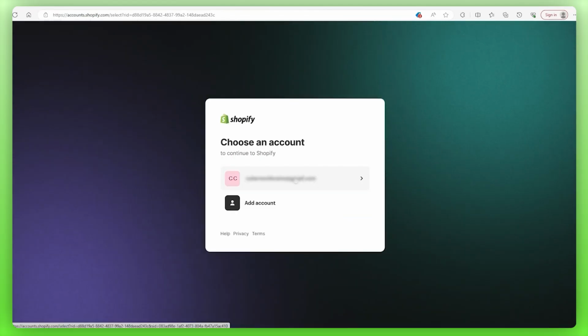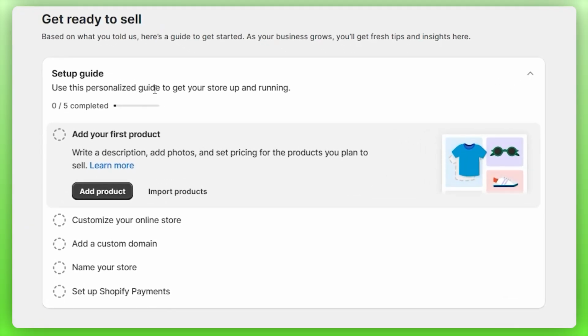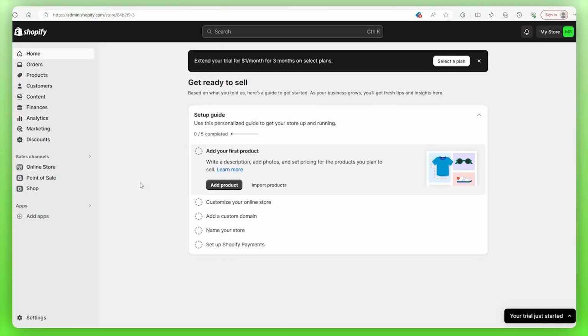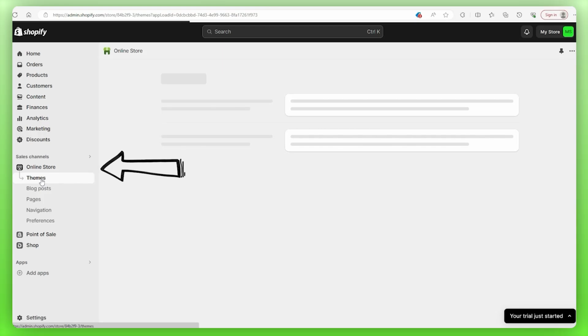then you choose the account you're going to be using, and then you're going to be greeted by the Shopify dashboard. Now this is the setup guide that I was talking about. It suggests that we immediately add our first product, which I think is kind of putting the cart before the horse. What we should do right now is we should go to the left-hand side and click on Online Store, and then we should pick our theme.